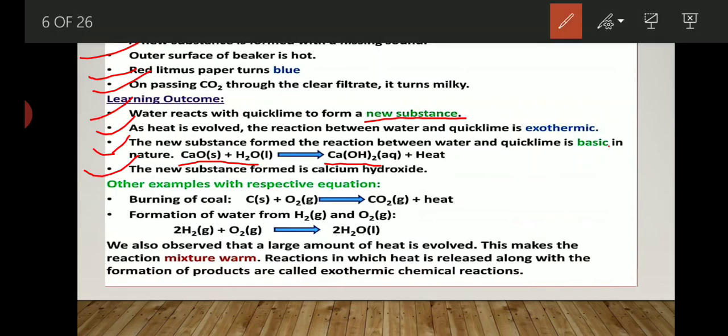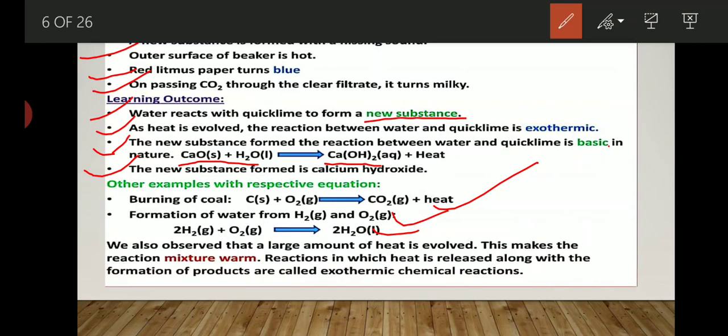Burning of coal means when we burn carbon along with oxygen, then carbon dioxide and heat is formed. Formation of water: when hydrogen gas reacts with oxygen gas, it will give a water molecule. So, a single product is forming. It means that it is an example of combination reaction. We also observe that a large amount of heat is evolved.